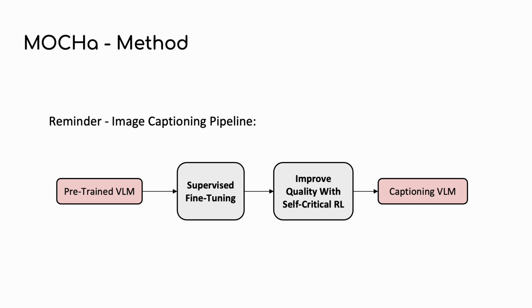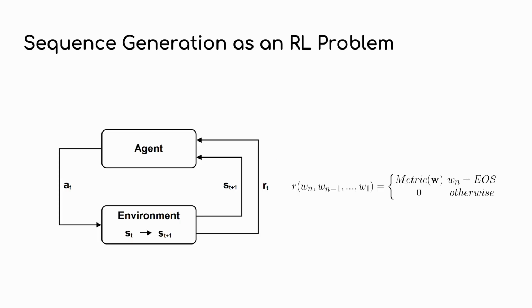As shown earlier, the second phase of the image captioning pipeline includes RL-based optimization. We propose an improvement to this block such that it will optimize for hallucinations as well. Following prior works, we adopt a RL environment where our agent is our VLM. At each step, the agent predicts a token, which is the action, and it is transitioned to a new state, which is represented by the image and the predicted token sequence until that time.